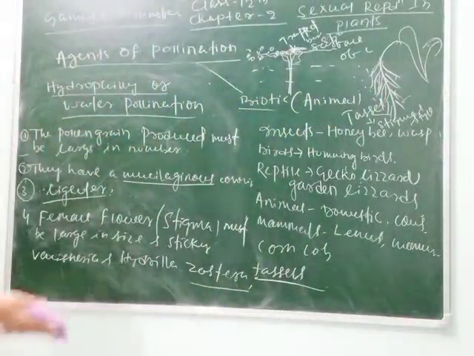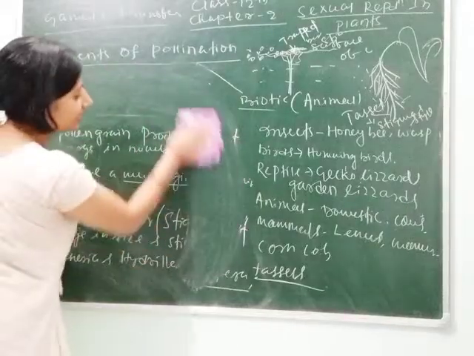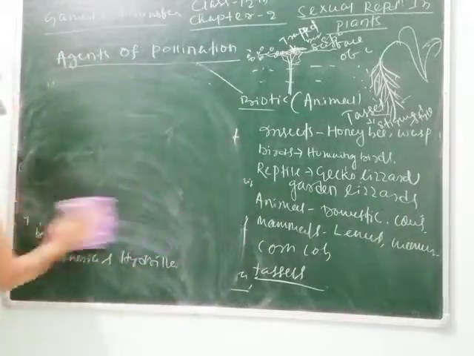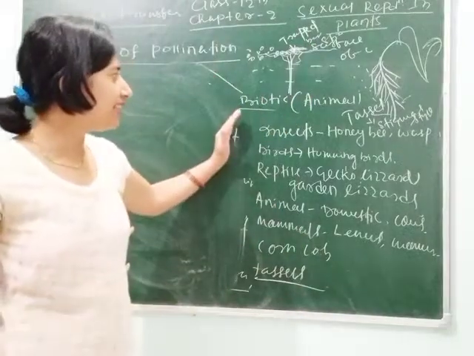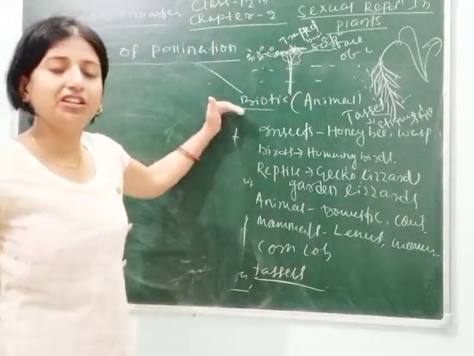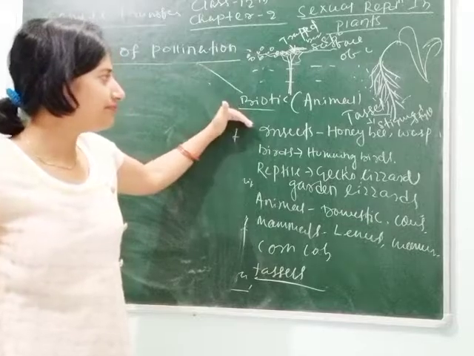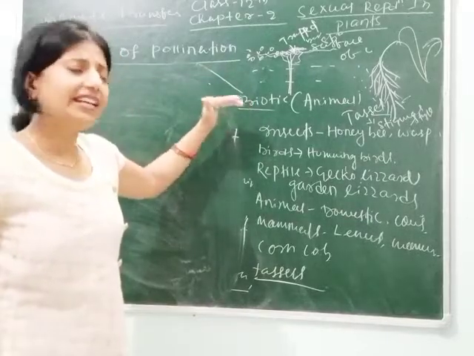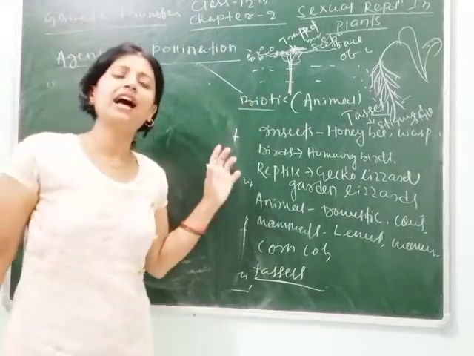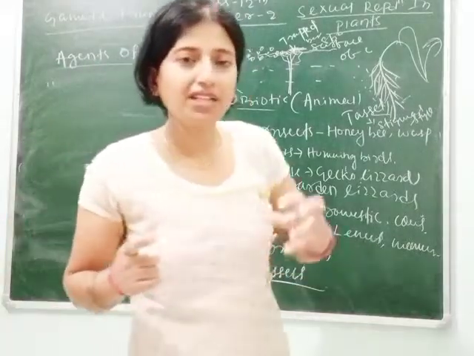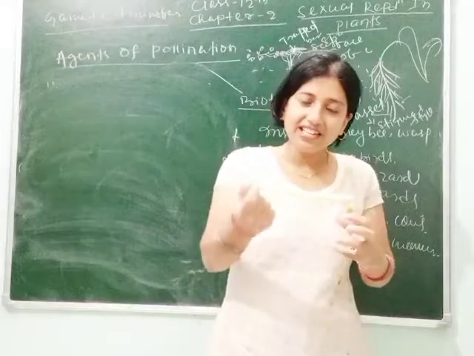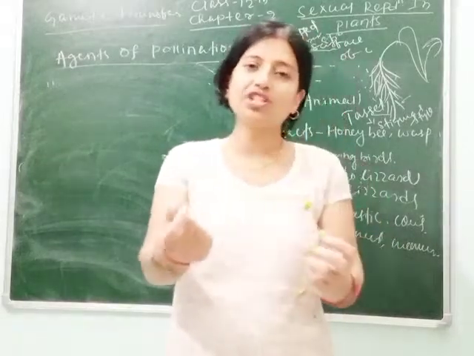Here I will tell you a trick to remember how biotic pollination occurs. I will give you the common character. Listen carefully. For biotic pollination, or pollination through animals, the flower must have attractive power, meaning it attracts insects, birds or animals towards it.